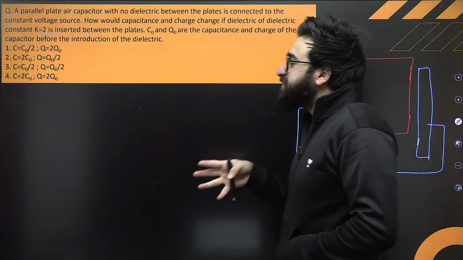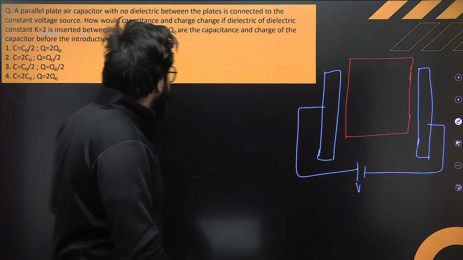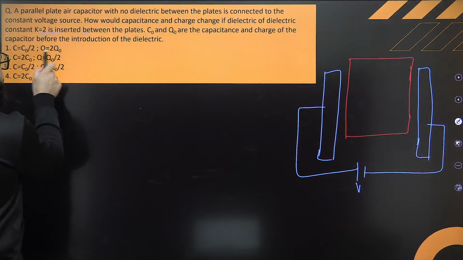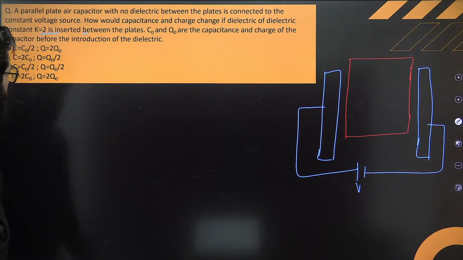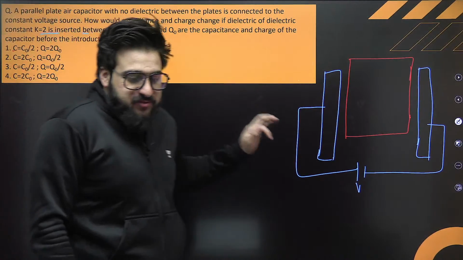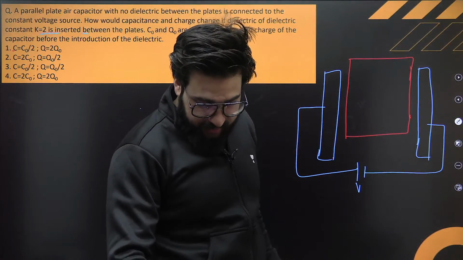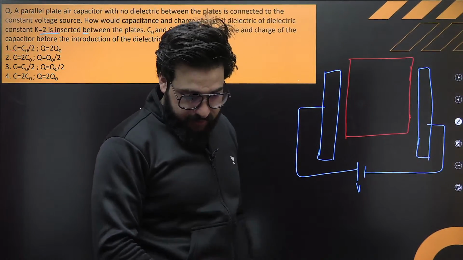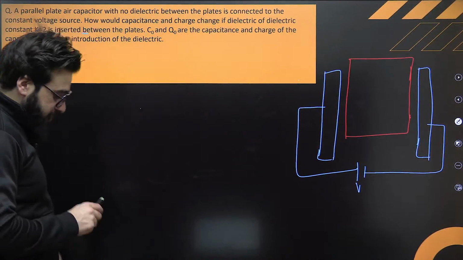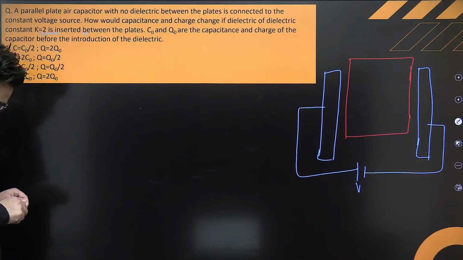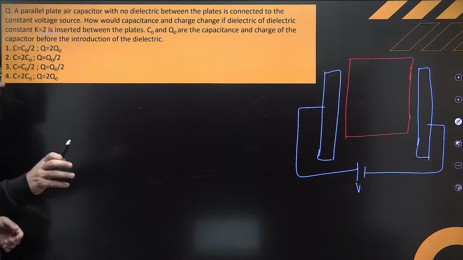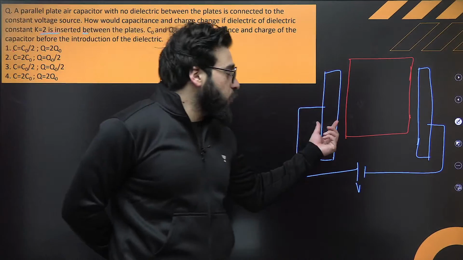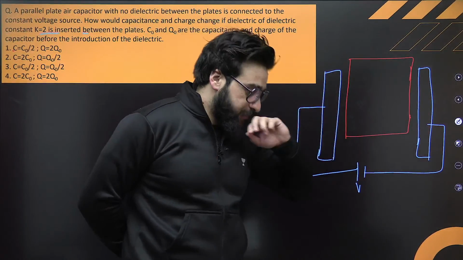So what happens afterwards? That is the question. It is saying what happens with the charge and what happens with the capacitance. Is it this option, this option, this option? Which one is correct? Do you seriously think option A is the correct option over here? Let me just make you understand, listen to me very carefully. This is one plate, this is another plate.